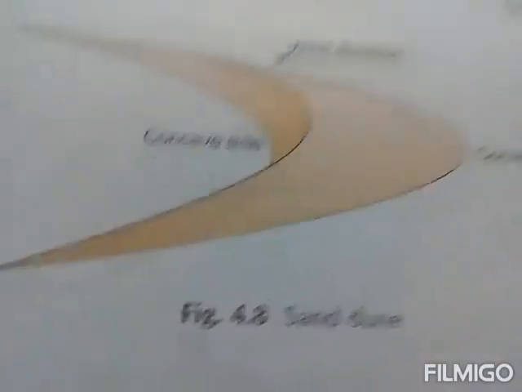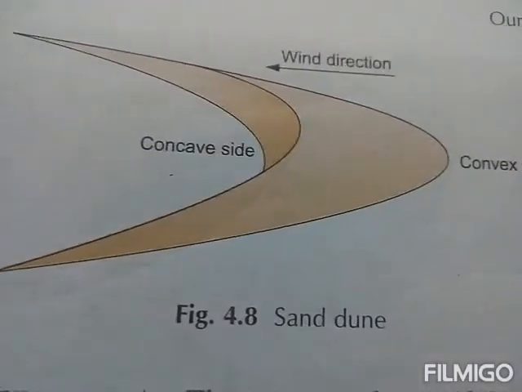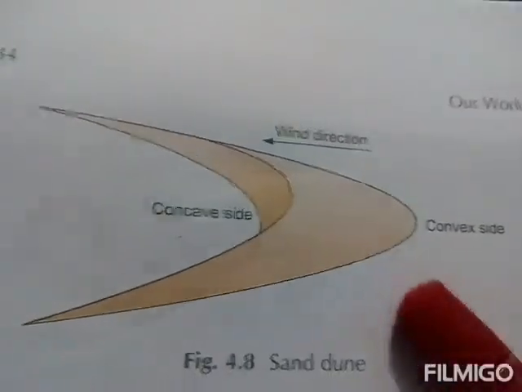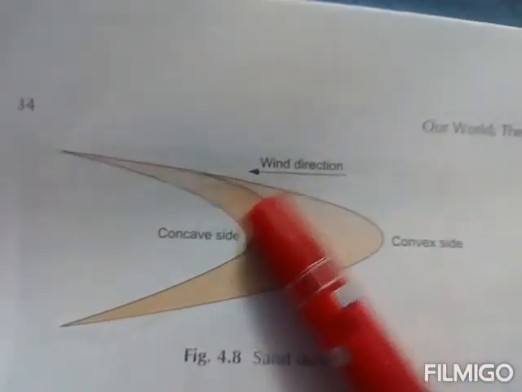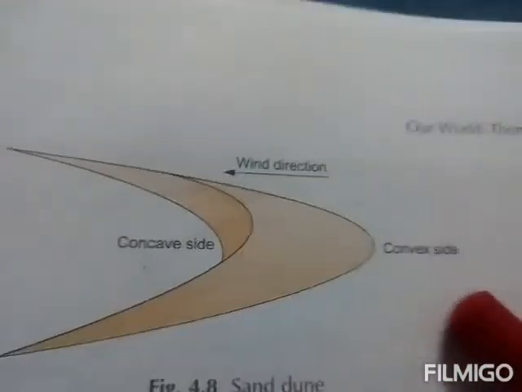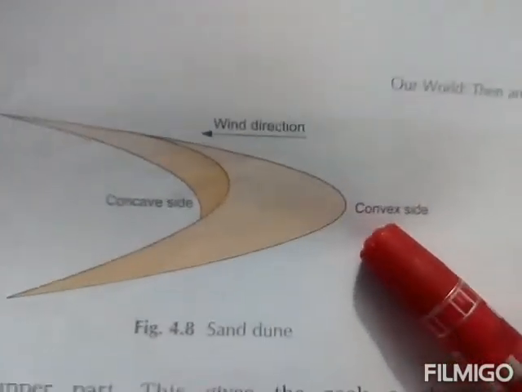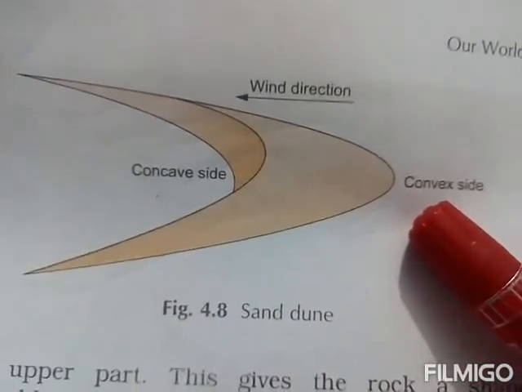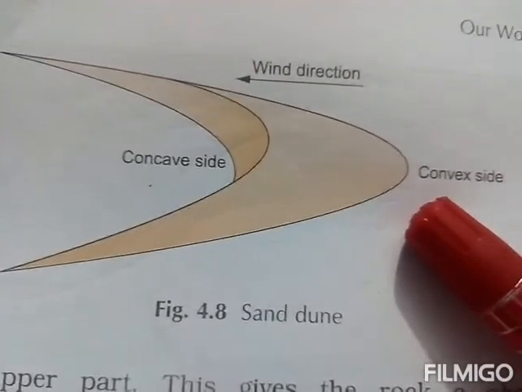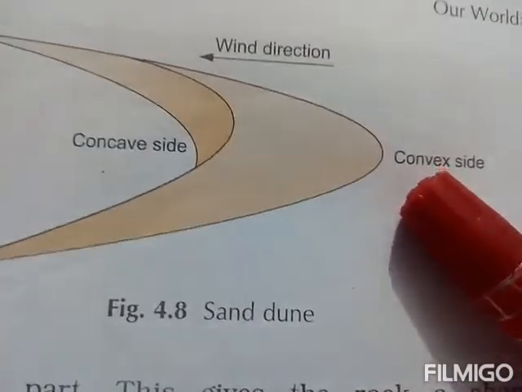Students, in this picture you can see the leeward slope is steep. It is the leeward slope. This is steep, and the windward slope is gentle. Sand dunes are mostly formed in groups.